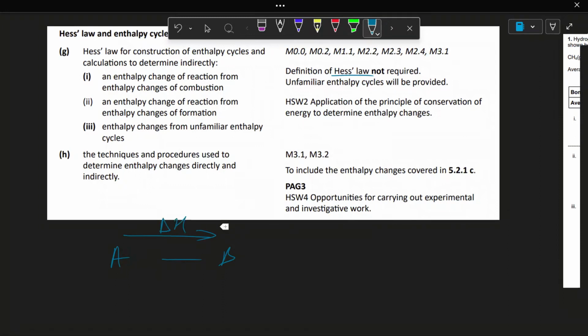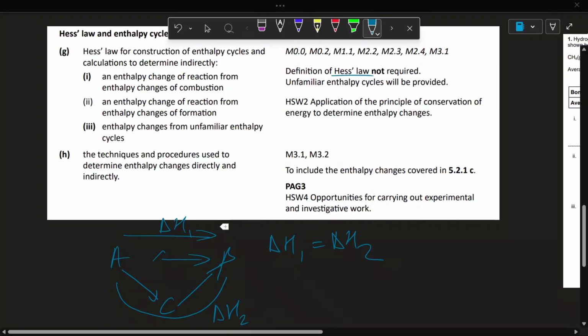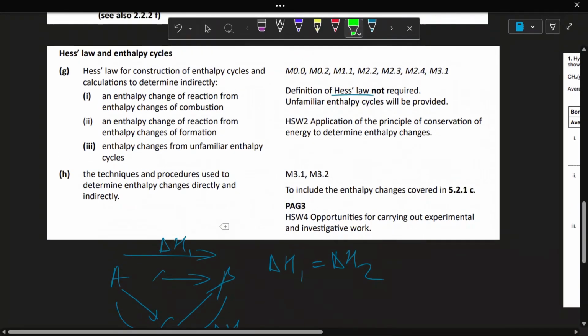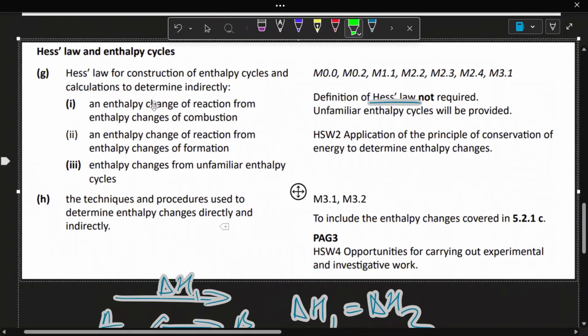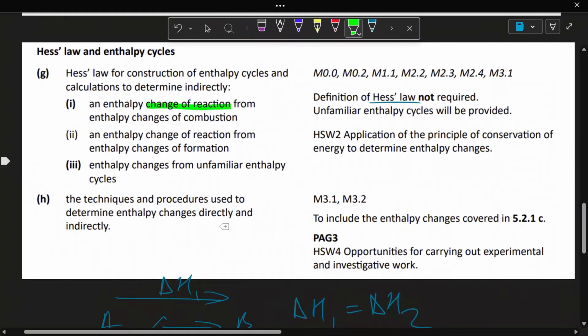So this means if we have an intermediate here, let's call it C, the energy change from A to C, then C to B, is exactly equal. That's H1 equals H2. And these can help us find enthalpy changes in a lot of unfamiliar scenarios, like finding the enthalpy change of reaction from combustion, or from formation, and from unfamiliar enthalpy cycles.